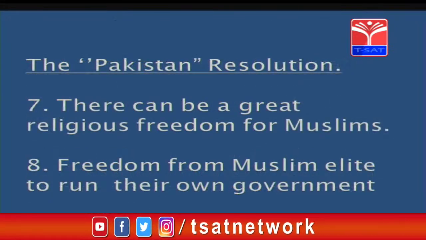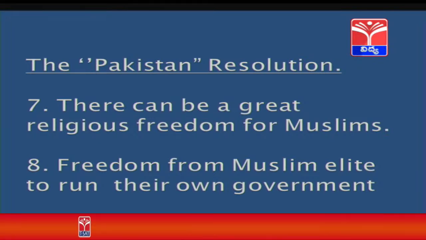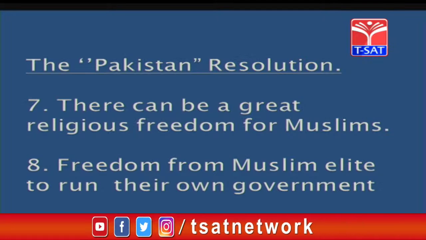Third reason, there could be great religious freedom for Muslims, and freedom for the Muslim elite to run their own government. These were the reasons given when the Muslim masses asked why they needed a separate nation.